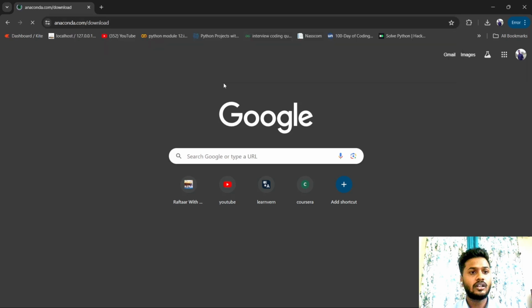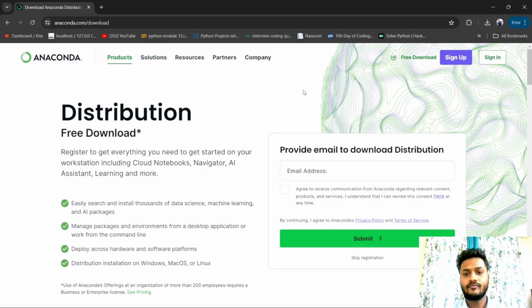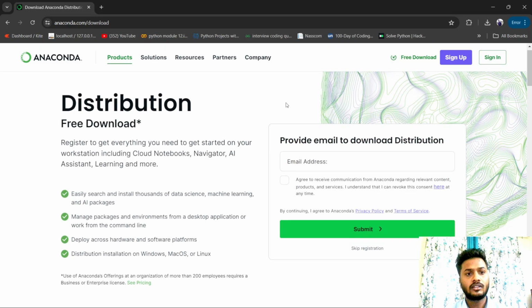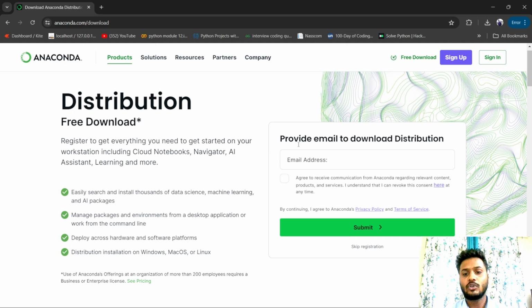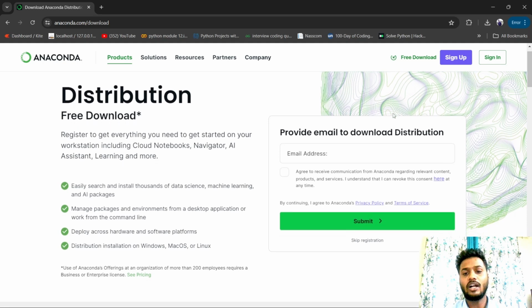Here you can see it says provide email to download distribution. If you don't want to provide it, you can directly skip this registration.